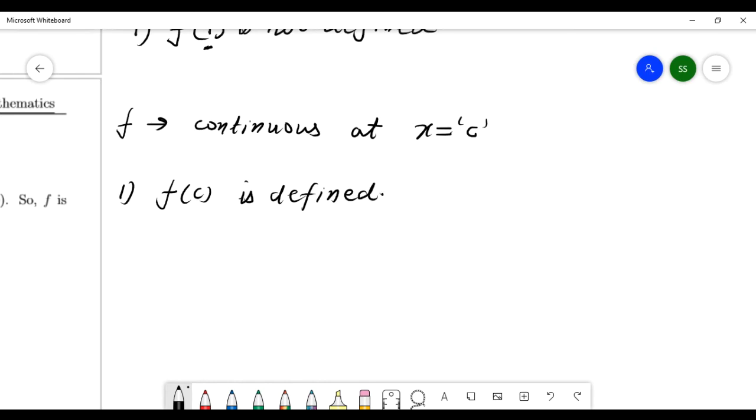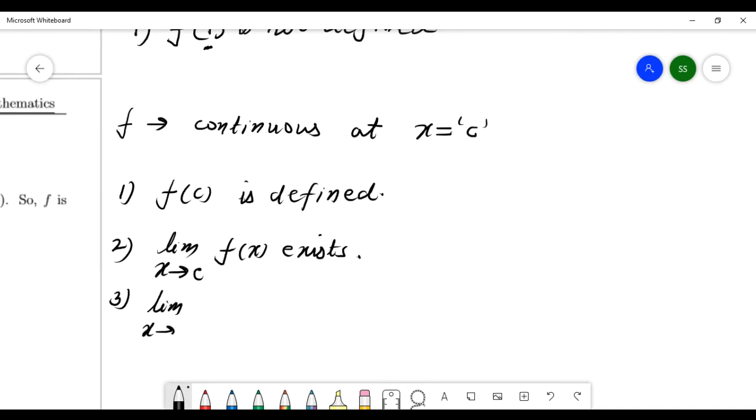Number 2, the limit as x goes to c of f of x must exist. And number 3, the limit and the value of the function at c must be equal. Then you say this function is continuous at this number c.